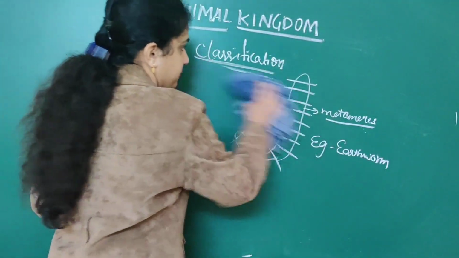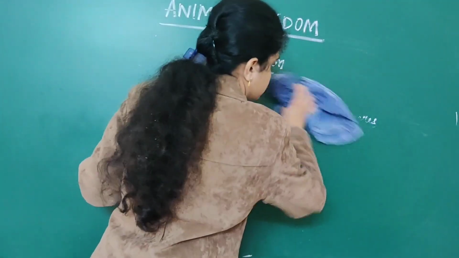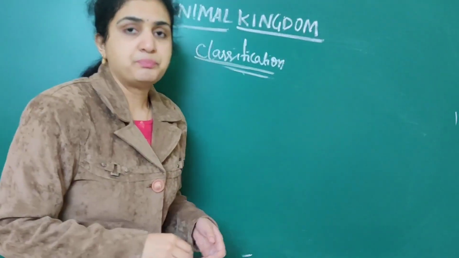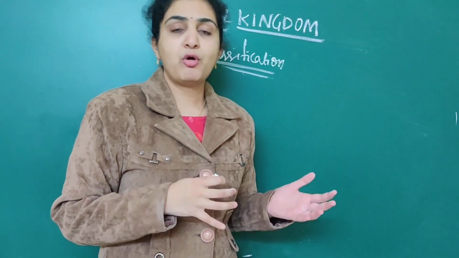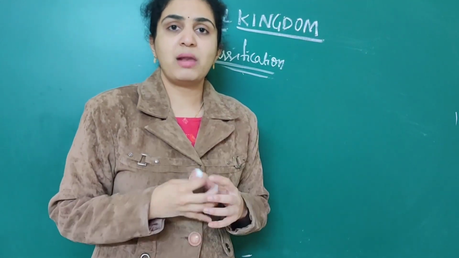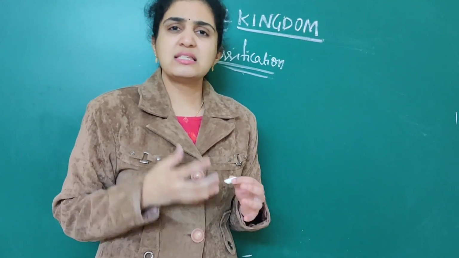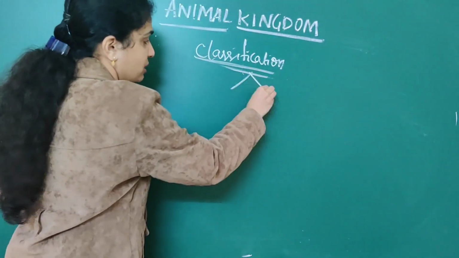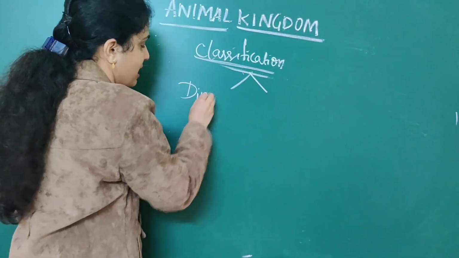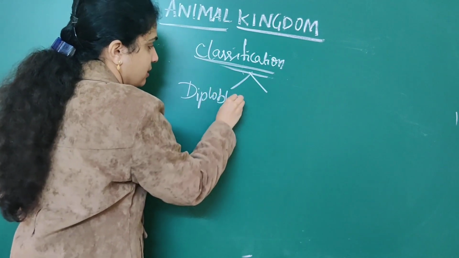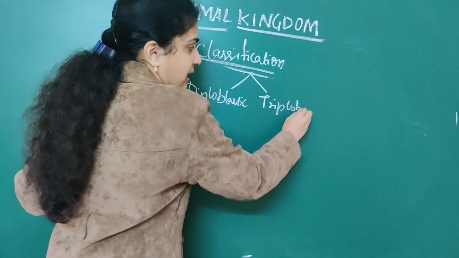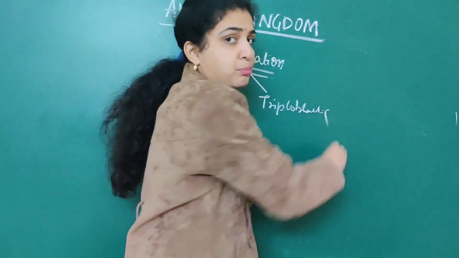Next we will see about diploblastic as well as triploblastic animals. What are diploblastic and triploblastic animals? By the name only we can understand.